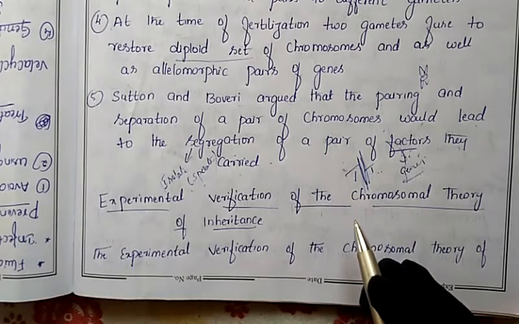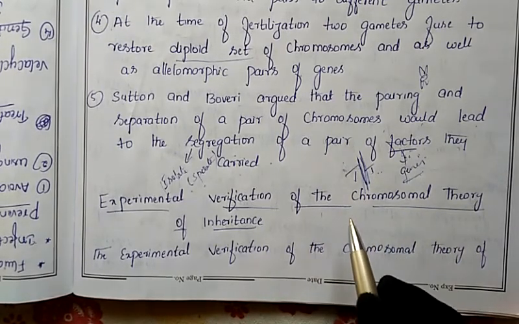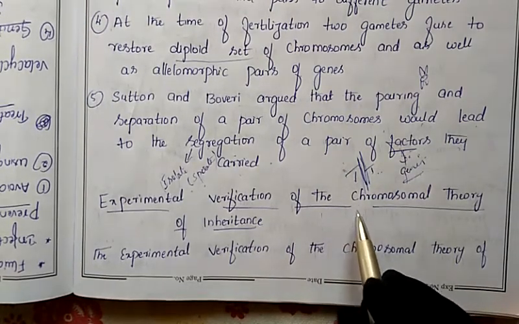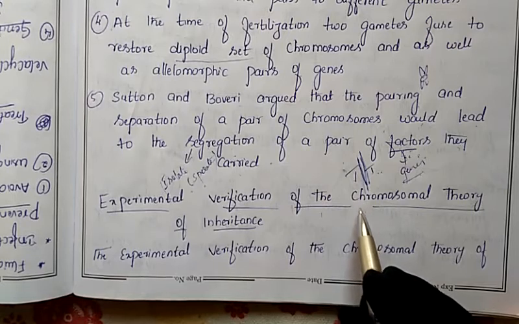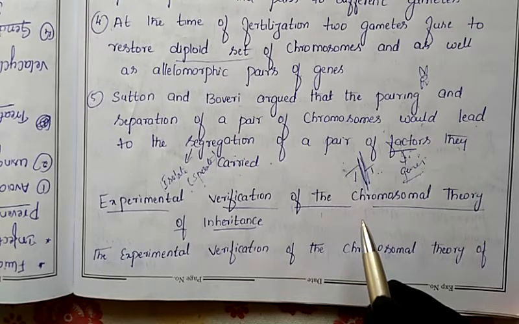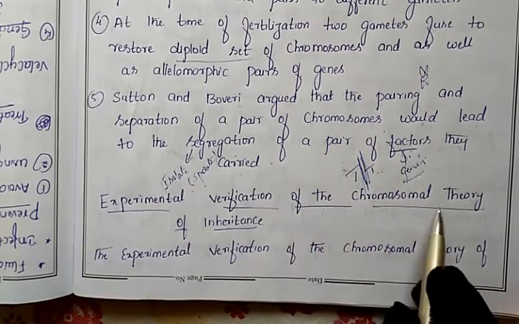These two scientists gave the chromosomal theory of inheritance, and they also gave its features. We already discussed that the nucleus contains the chromosomes, and the chromosomes carry the genes, which carry the hereditary characters. All the details we discussed in our previous classes. Now, today let us discuss the experimental verification of the chromosomal theory.